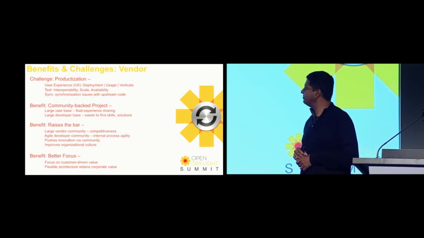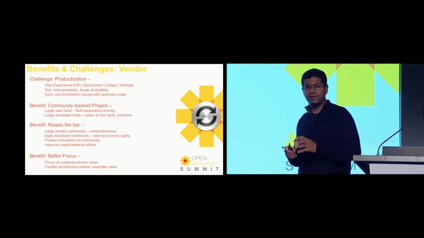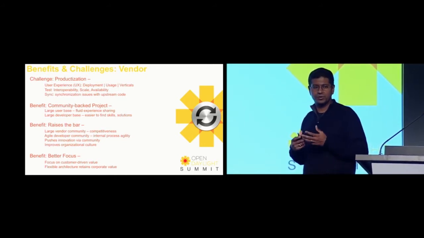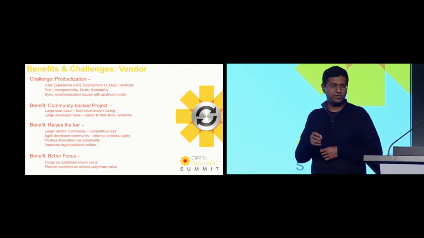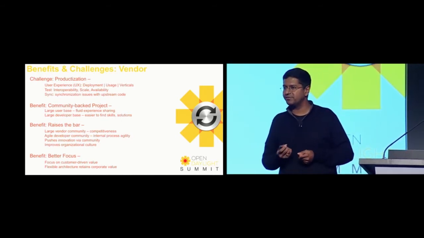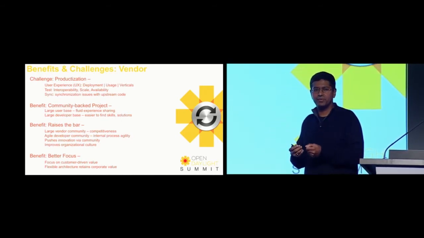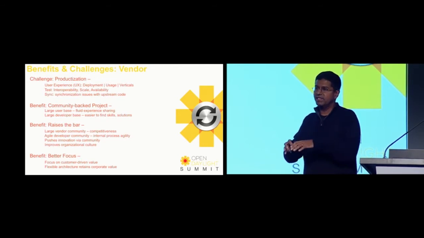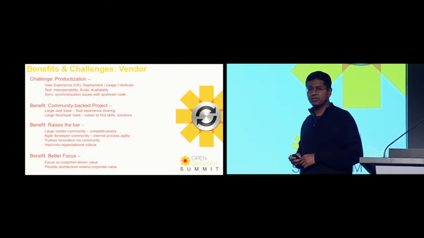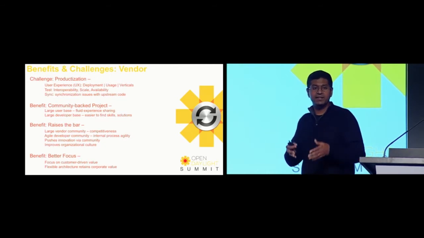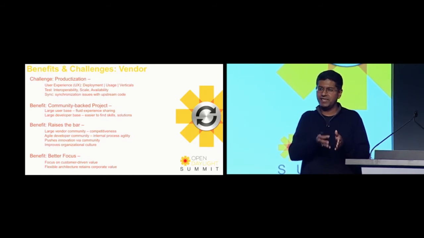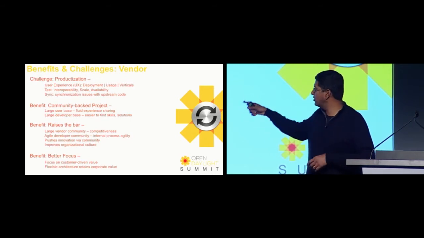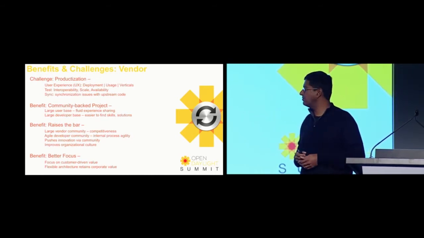It raises the bar. Because there is a large vendor community behind this project, you're always on your toes as an organization. There's an agile developer community that also causes you to be on your toes, so you're not reinventing stuff. You always have to build stuff which creates more value upon something that already exists. And that pushes innovation because the community is innovating. It is innovating at points where it makes sense. So when you look at those points, you see where the community wants to take it, you see where the user base wants to take it. So you want to innovate at those points in the system.